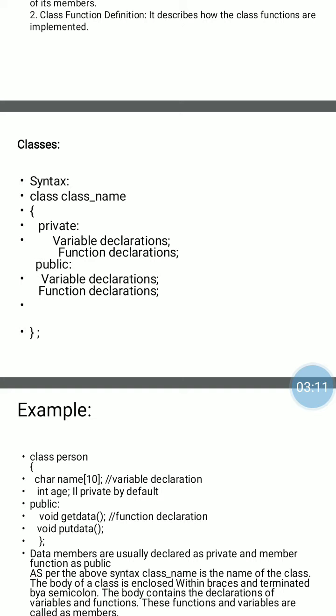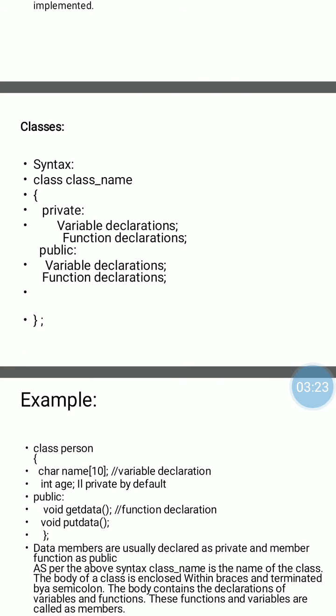We discuss private, public and protected access specifiers deeply in our third chapter, inheritance. Next, a class is a collection of data members and member functions, and these may be private, public or protected. We can declare variable declarations and function declarations in the private section, or in the public section if we want.